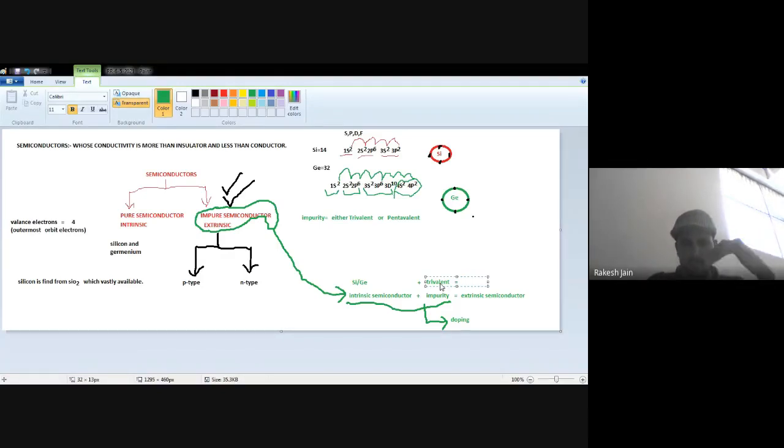So when I mix the trivalent impurity, I will find a P-type semiconductor.